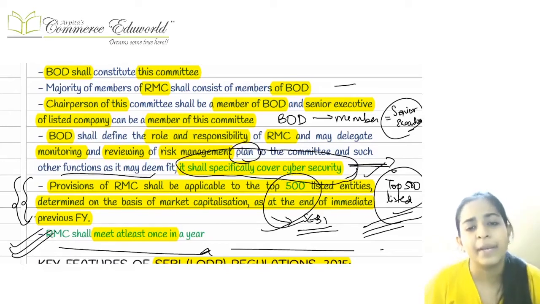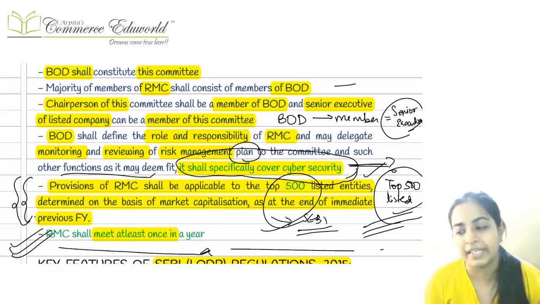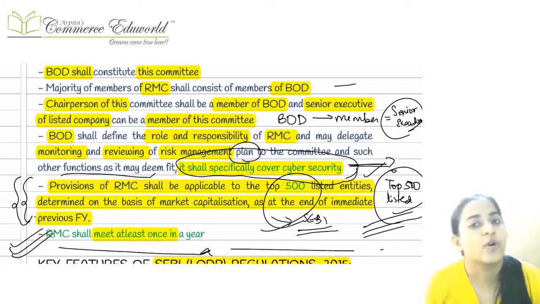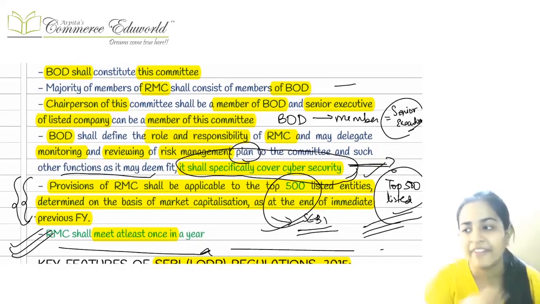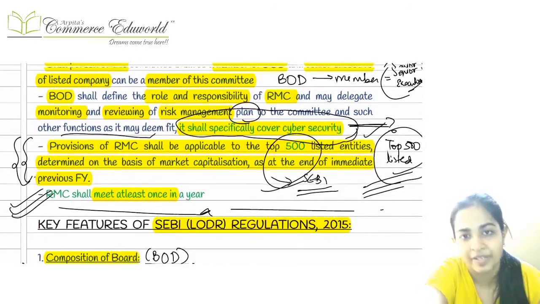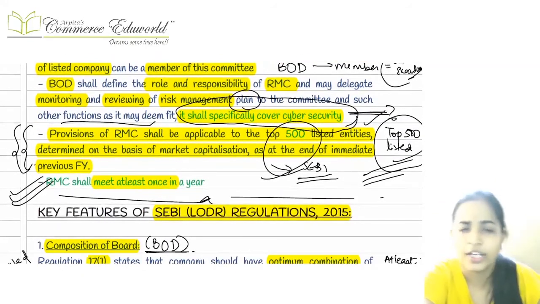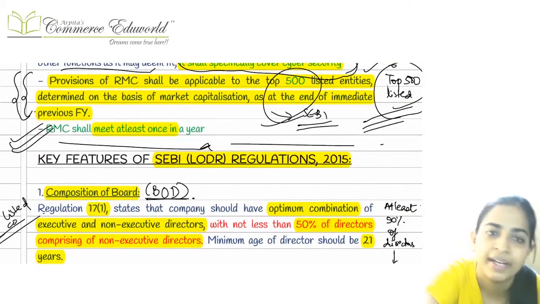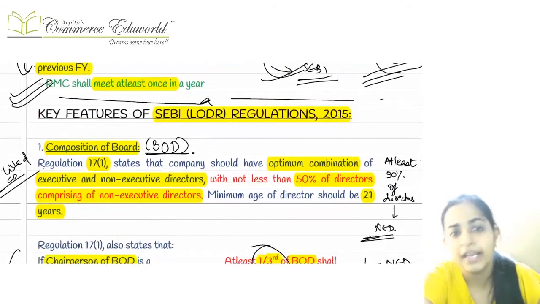The main purpose of this committee is to monitor the risk, to review the risk, and to make sure that we prepare a risk plan, including a plan which talks about cyber security. Then in this Risk Management Committee, they haven't specified how many members should be there, but they have told that senior executives of the board would be the members, depending upon the knowledge and the experience. And the frequency of meeting is at least one meeting in a year. Again, here the quorum has not been specified.